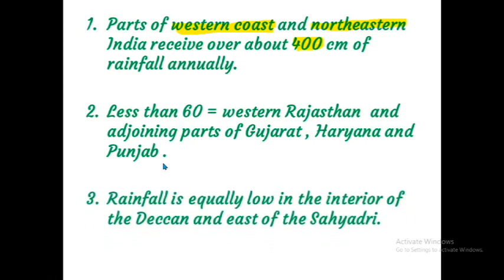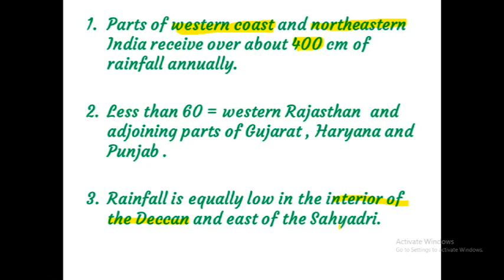Rainfall is equally low in the interior of the Deccan and east of the Sahyadri. Okay, children, not only western Rajasthan and the adjoining parts of Gujarat, Haryana and Punjab, but also the interior of the Deccan shows low rainfall. Interior of the Deccan means the inside of the Deccan and east of the Sahyadri. Sahyadri is the Western Ghat.